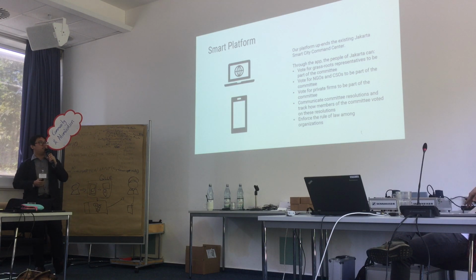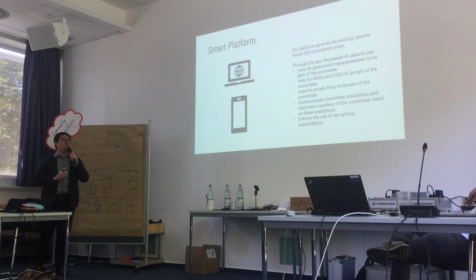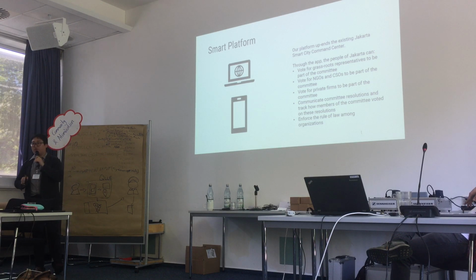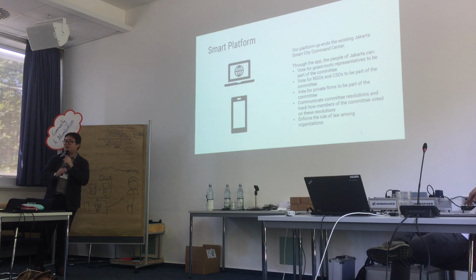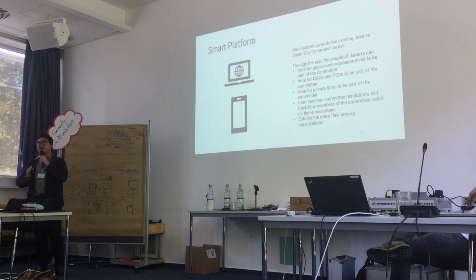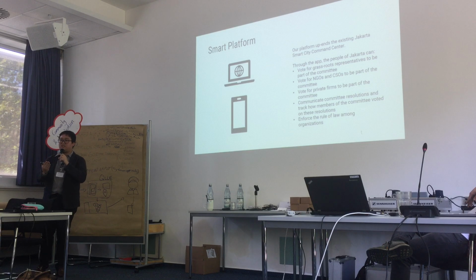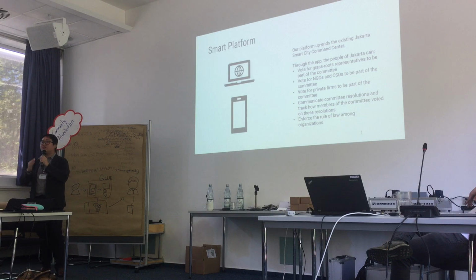Through the app, people of Jakarta can vote for grassroots representatives to be part of the committee. They can vote for NGOs and CSOs to be part of the committee. Vote for private firms who will also be part of the committee. And then once the election is over, once people have selected their representatives, their preferred CSOs that will carry their causes, then once the committee is formed, the committee will be able to relay how they voted through the app. So the citizens can track how each member of the community actually responded to the resolutions decided